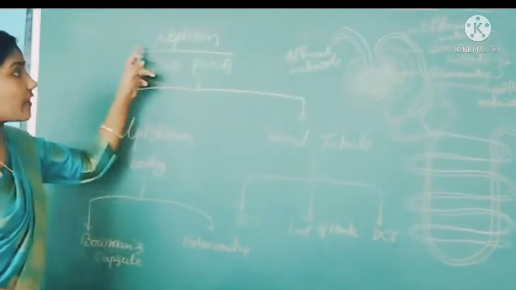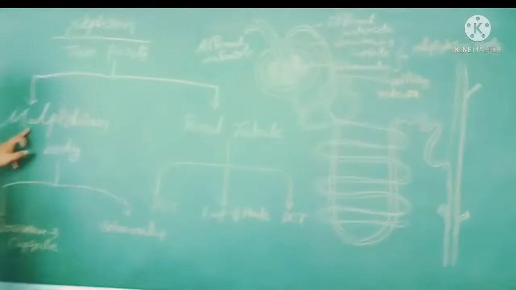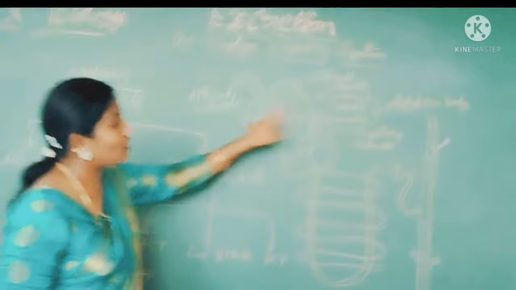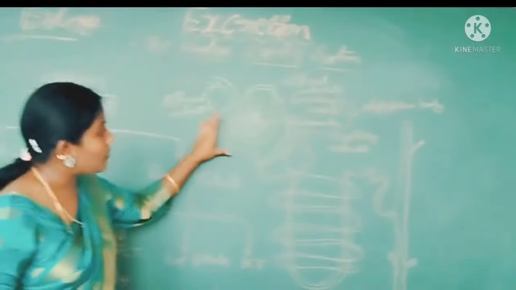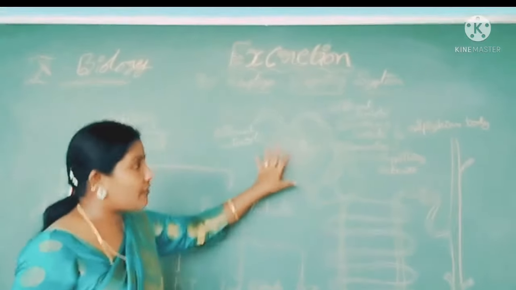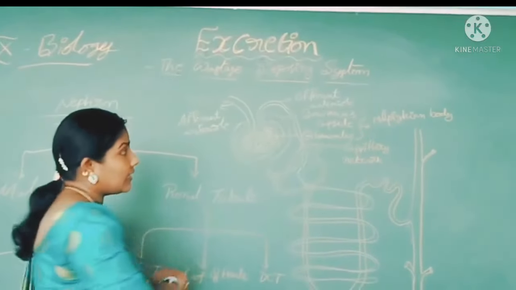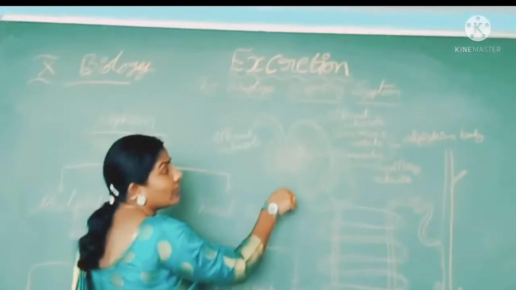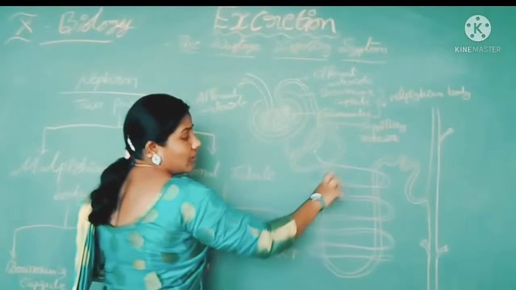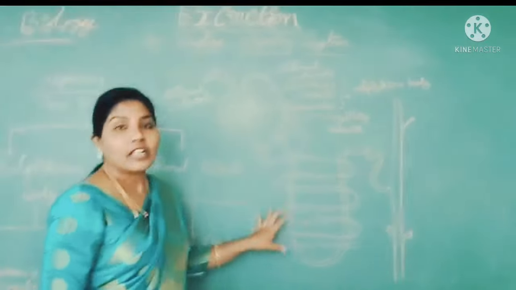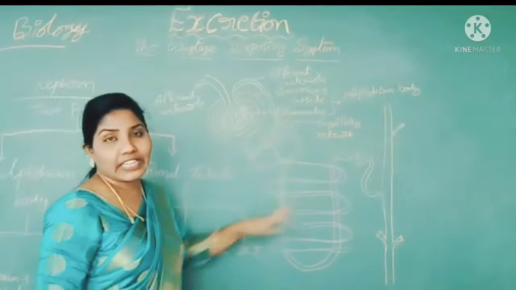So nephron has two parts. The first one is Malpighian body, which has two parts, Bowman's capsule and glomerulus. Here we can observe the Bowman's capsule, the cup-shaped structure, and the glomerulus, the net-like structure. These both combinedly form the Malpighian body, and the afferent arteriole, just like a net-like structure, forms the capillary network.